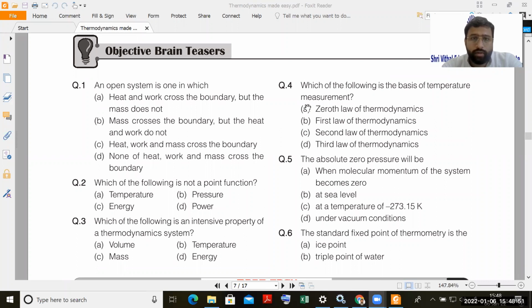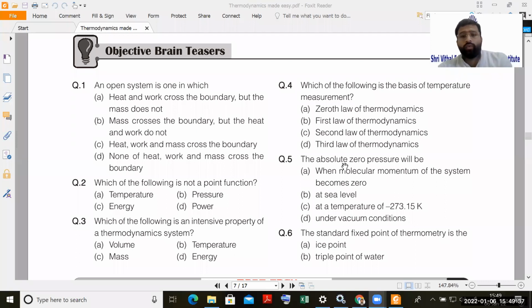Now let us go to the next one. All these questions I am taking from the Made Easy book. I'll share this PDF with you shortly. Which one of the following is the basis of temperature measurement? Here all laws of thermodynamics are given: zeroth law, first law, second law, third law. Just like in the last lecture we studied, the correct answer is the zeroth law. If you remember, there were three bodies A, B, C, in which body C was replaced by a thermometer. So that forms the basis for temperature measurement.